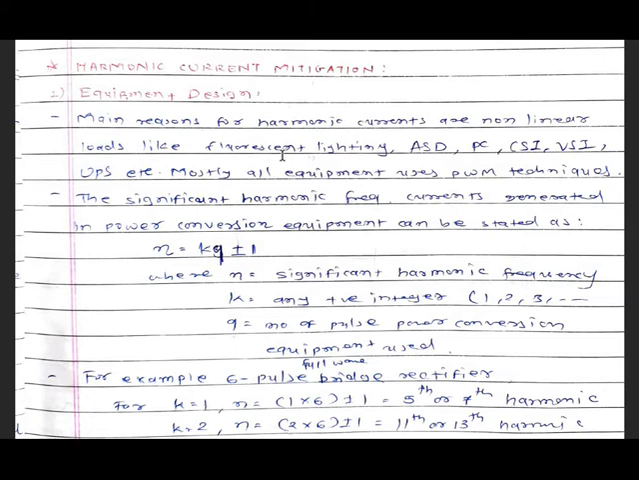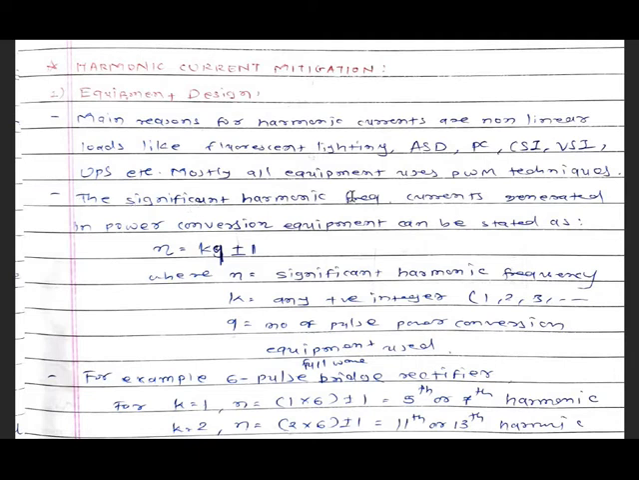Now the last and the most important question of this chapter is harmonic current mitigation techniques. Harmonic current mitigation techniques means the reduction methods for the harmonics. The first method is equipment design. In this method, the main reasons for the harmonic currents are non-linear loads like fluorescent lighting, ASD, PC, CSI (current source inverter), VSI (voltage source inverter), UPS (uninterruptible power supply), etc. So mostly all equipment uses PWM techniques.